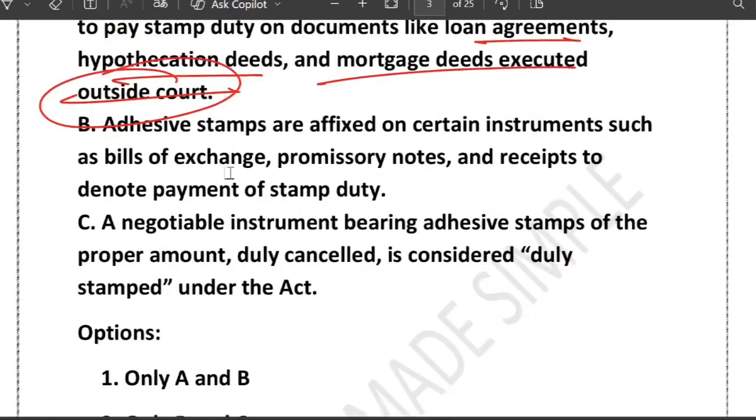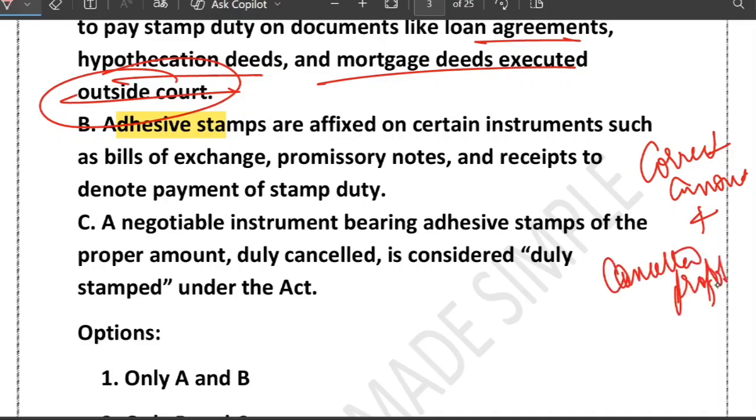Second kind of stamp we have is called adhesive stamp. What is adhesive stamp? These are gummed stamps stuck on instruments like bill of exchange, promissory note, receipt, share transfer. They show that stamp duty is paid for this specific instrument. And negotiable instrument in the context of adhesive stamp: if the adhesive stamp is of the correct amount and cancelled properly, the instrument is considered duly stamped under the Act. So two things are there. First of all, it should be an adhesive stamp. It should be of the correct amount. And in addition to the correct amount, it should be properly cancelled. If these two things are there, then it is considered duly stamped under the Act.